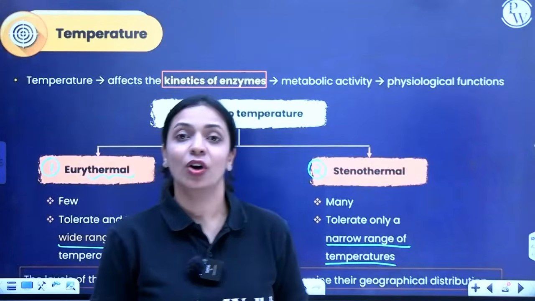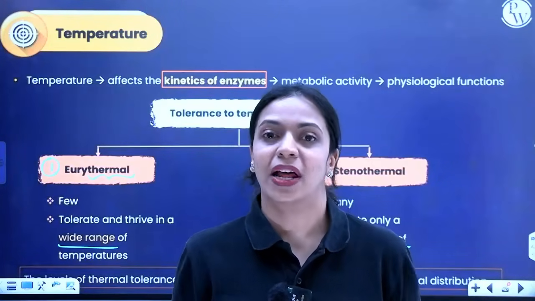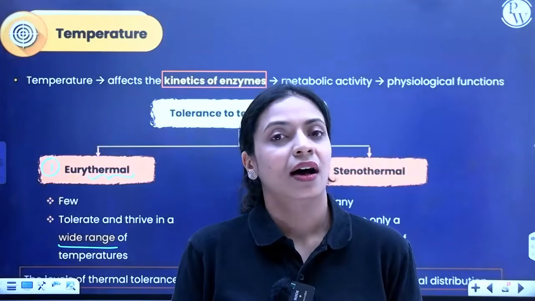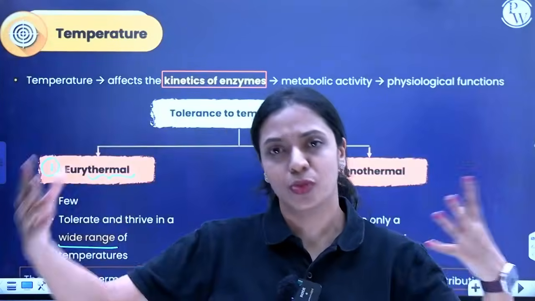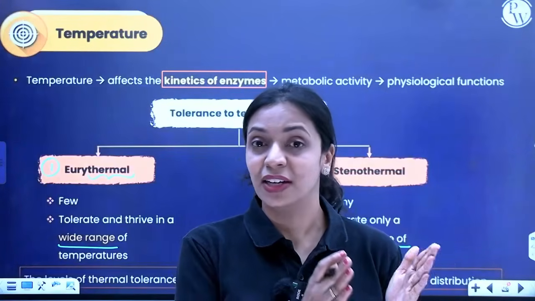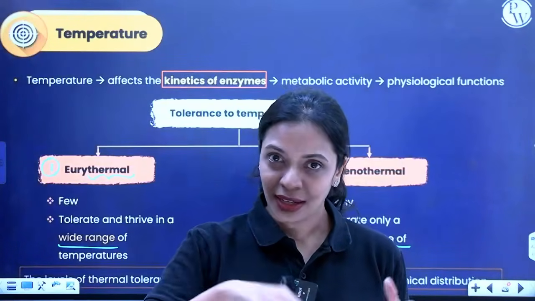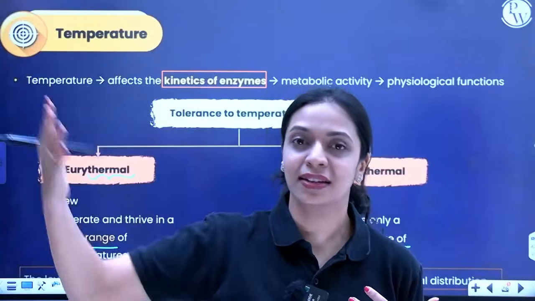Now, depending upon whether you are eurythermal or stenothermal, your distribution on this planet will vary. If some organism has tolerance to a wide range of temperatures, then it'll be found in a large part of our globe. But if an organism has a very narrow range, like the polar bear, it cannot survive in areas where the temperature is higher than in the polar regions.